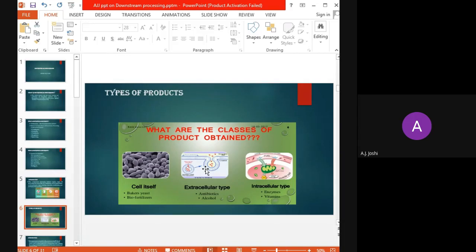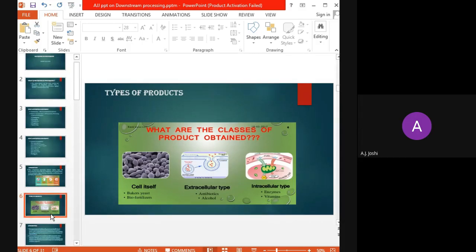So broadly speaking, we can design a fermentation process for a variety of products that can be categorized into three major types: the cell itself, extracellular type, or intracellular type. Now, depending on each of these types, we can have a particular type of steps.